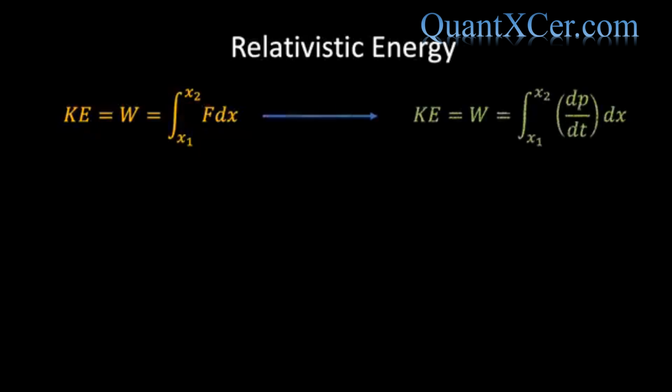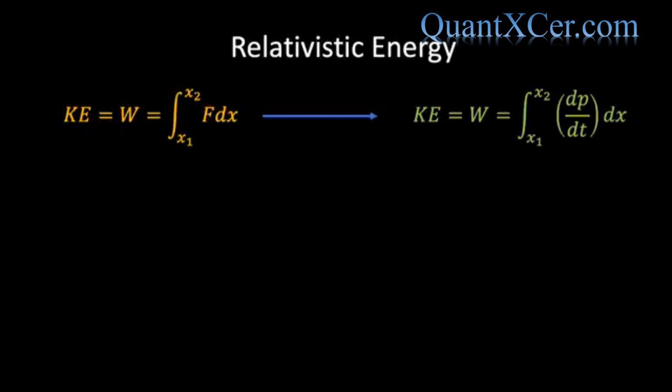We know from classical mechanics that if a force acts on an object causing it to accelerate from one location x1 to another location x2, then we can determine the gain in kinetic energy by calculating the work done, which is equal to the integral of F dx, where dx represents a small displacement along the path connecting x1 and x2.